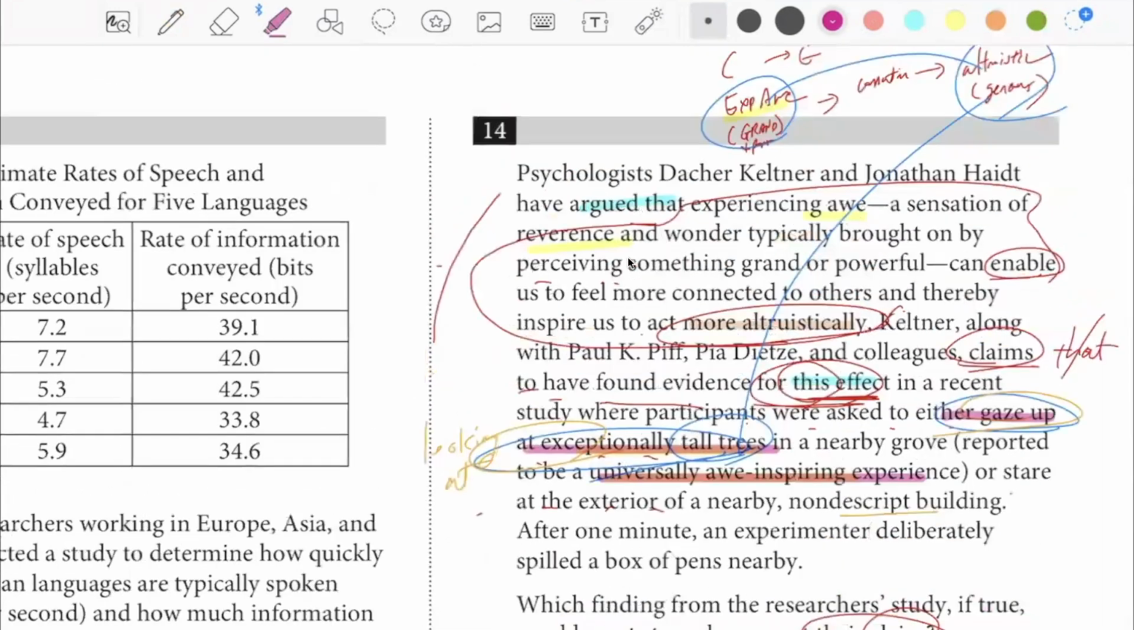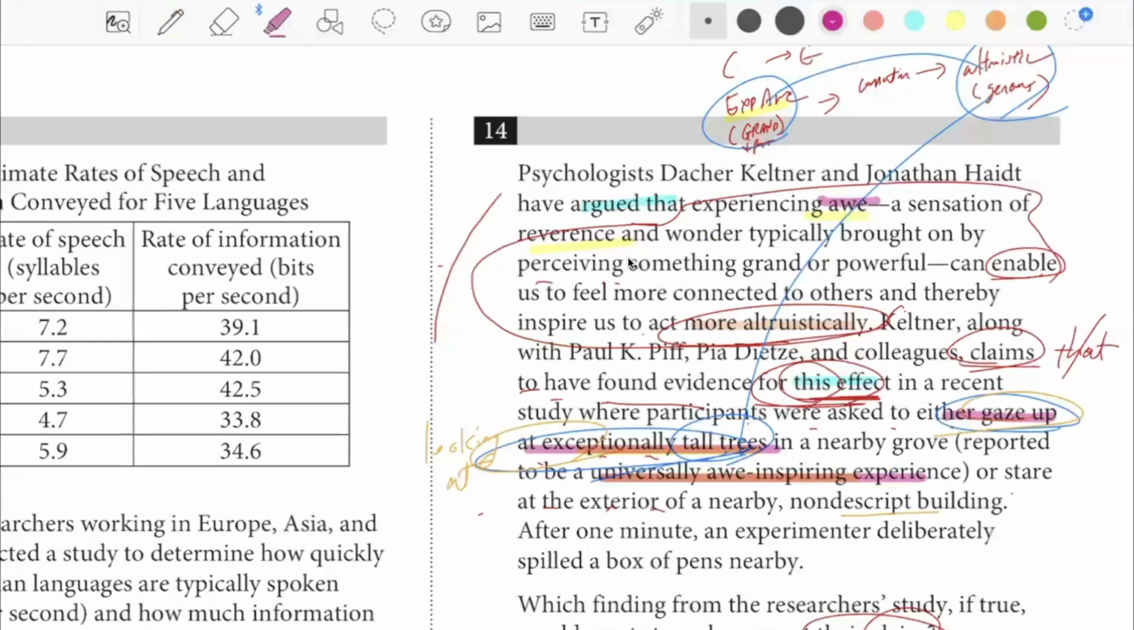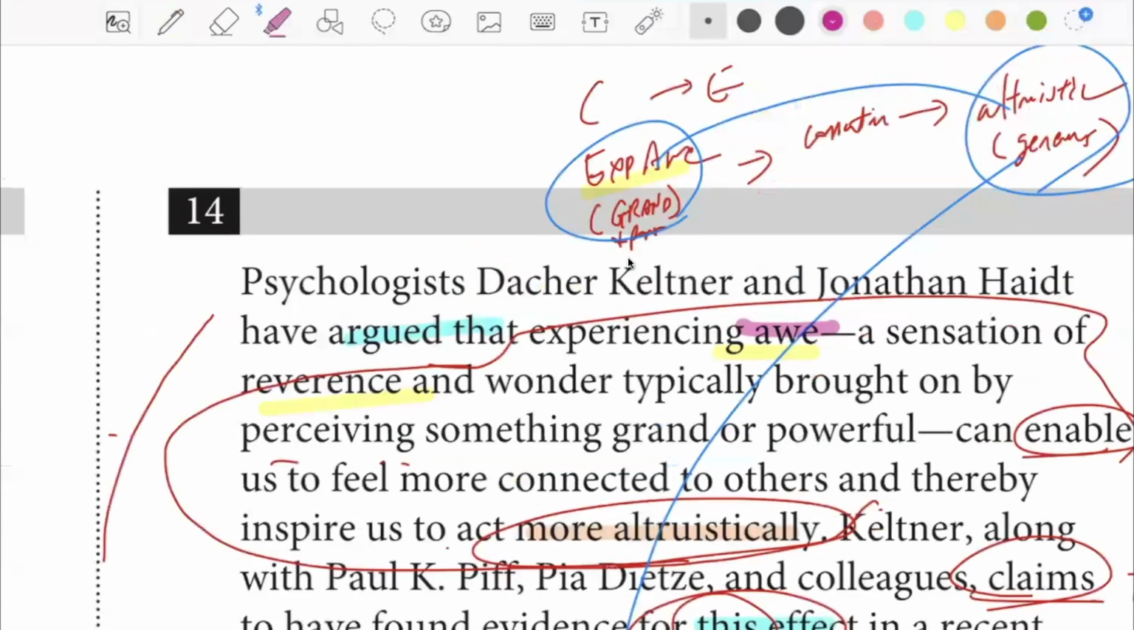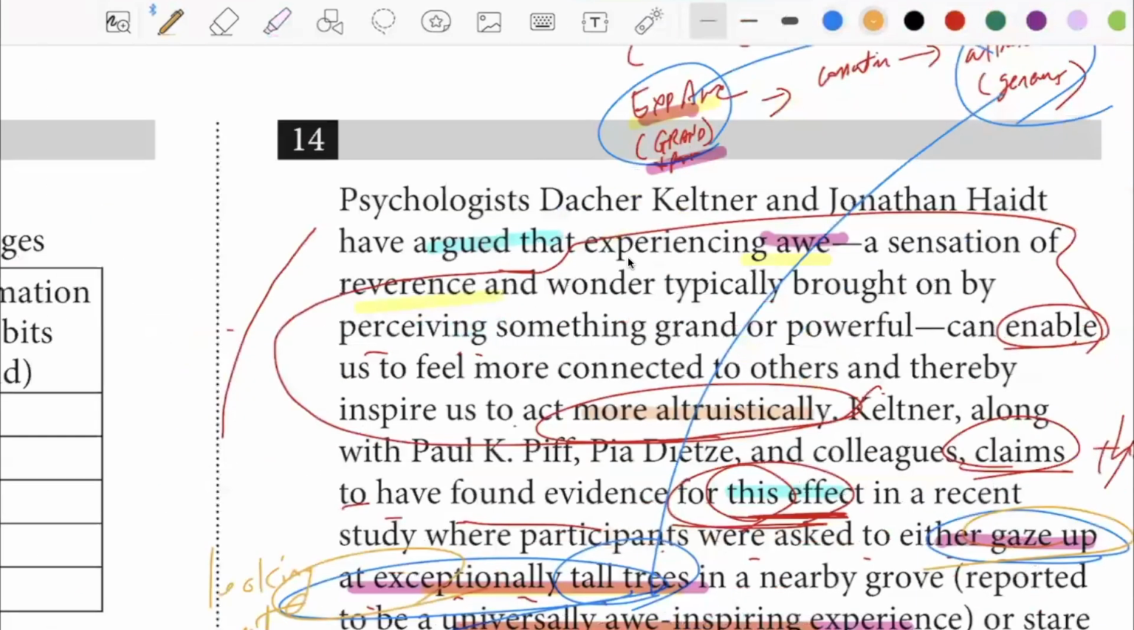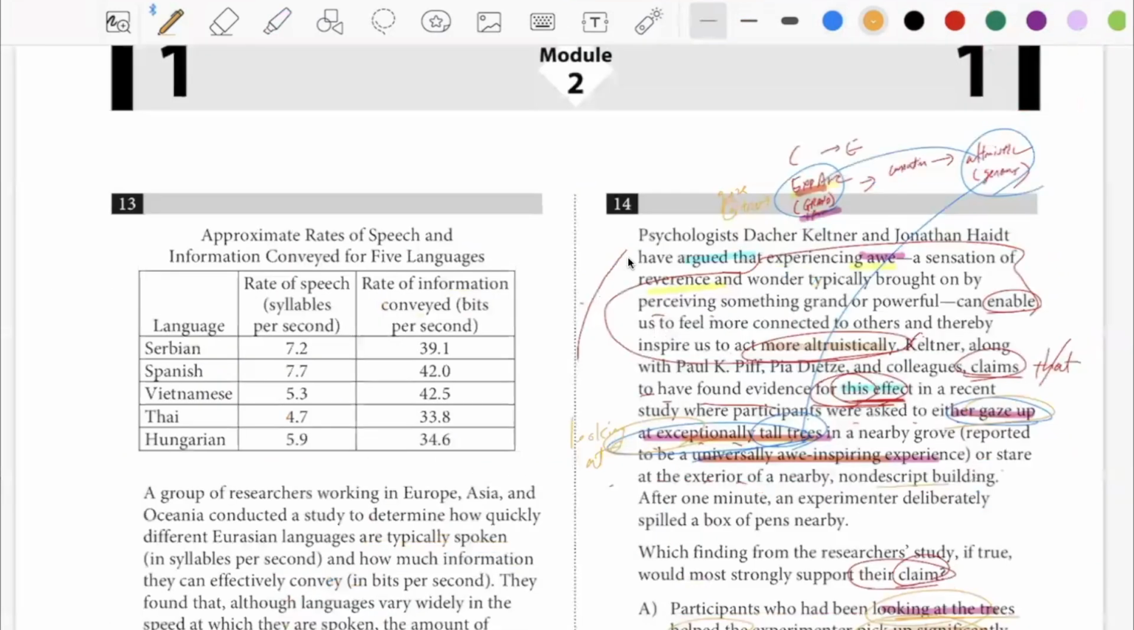Okay. And as a result, what did you feel? Awe. So I guess I need to add a little bit of detail here, because in order to experience the awe to begin with, what needs to happen first? Gaze at the trees. Okay. That's how you end up with answer choice A.